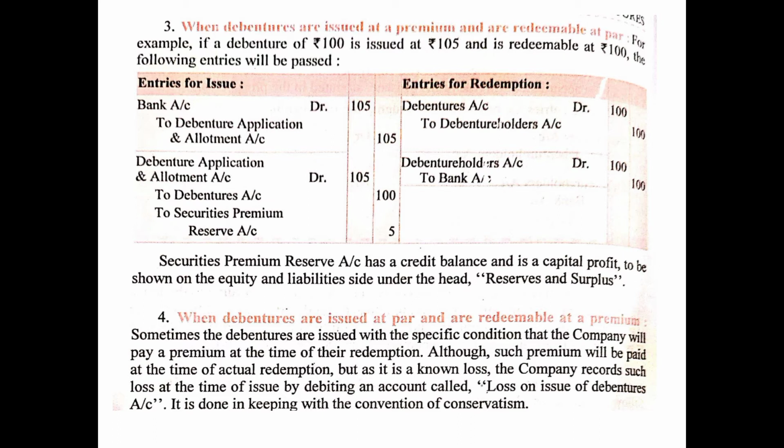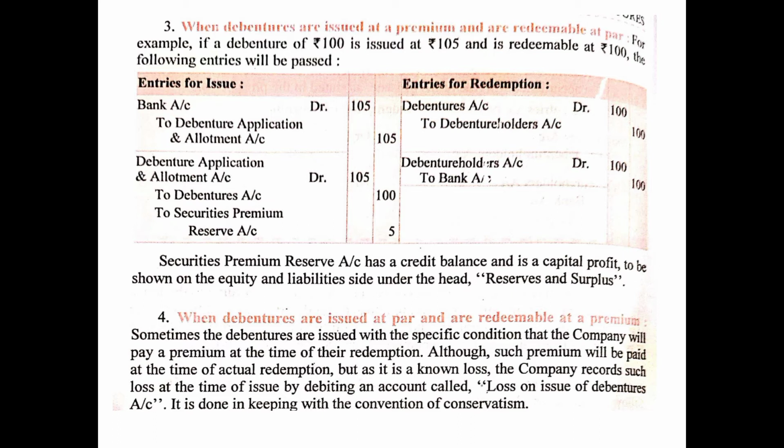So the entry at the time of issue will be the same as we used to discuss. The receiving entry will be bank account debited 105, because now we are receiving 105 rupees, this being the issue price including premium, to debenture application and allotment account 105. And then the transfer entry, we will record the premium amount separately. Debenture application and allotment account debited 105, that is including premium, to debenture account with the face value 100, and to securities premium reserve account 5 rupees, that is the amount of premium.